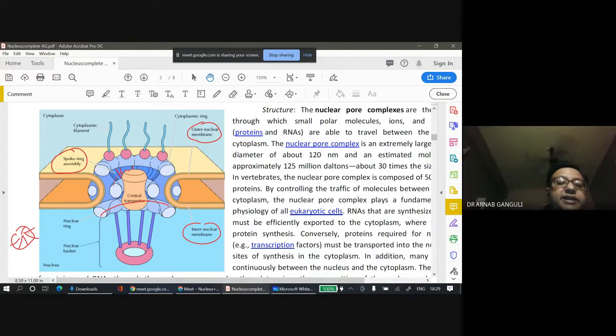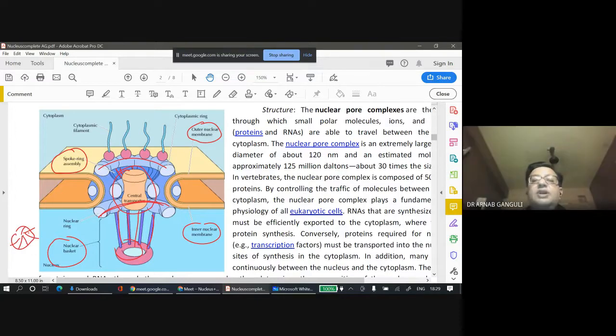Inside there is a central transporter protein. Again below there is another nuclear ring, and above there is a nuclear ring. Then there are rods like these, 4 of them. They form the nuclear basket. They are attached to another ring here. So this is how the nuclear pore complex is associated.